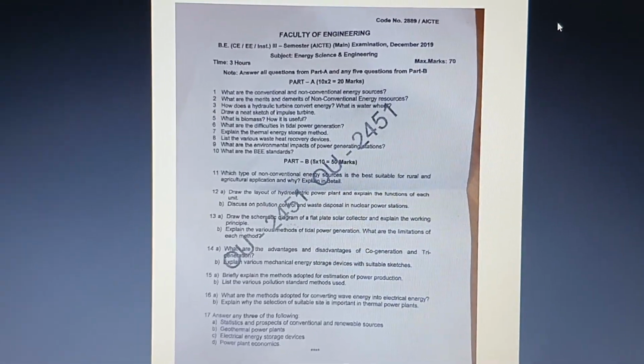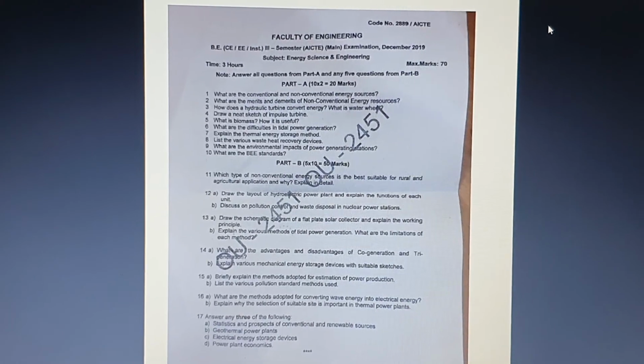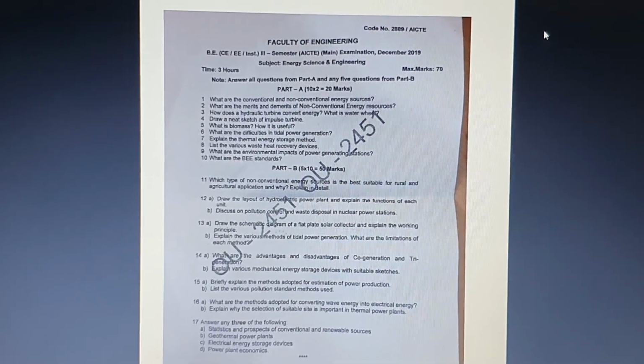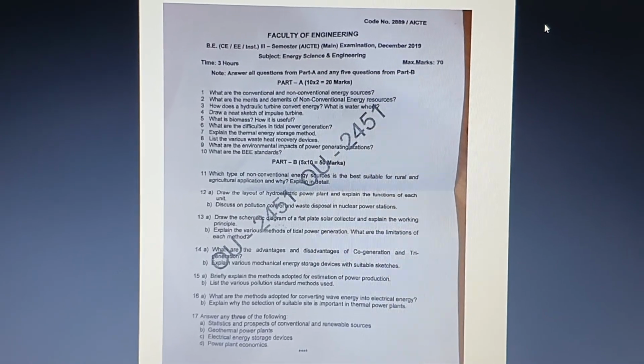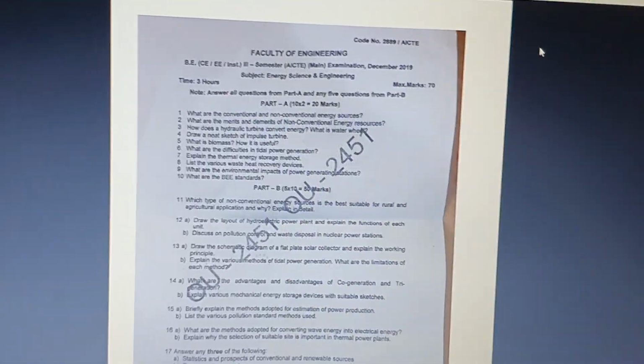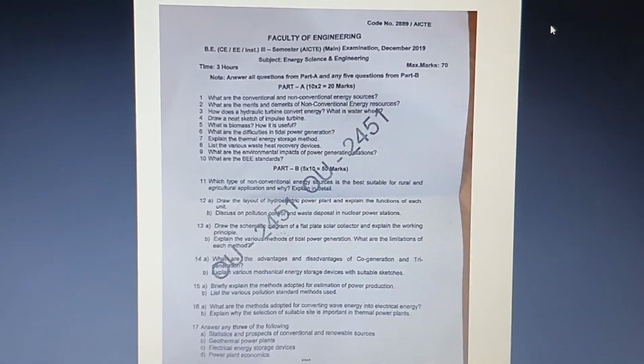Here you can see the first question. What is the first question? He asked us to explain about the conventional and the non-conventional energy sources. As we know, conventional energy sources are nothing but the non-renewable energy sources, and non-conventional energy sources are the renewable energy sources. So we need to explain about that.